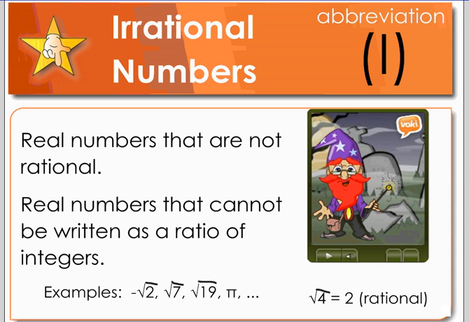So for example, the negative square root of 2 is an irrational number. The square root of 7 is an irrational number. The square root of 19 is irrational. Pi is an irrational number. Okay? However, the square root of 4 is 2. Therefore, the square root of 4 is a rational number.